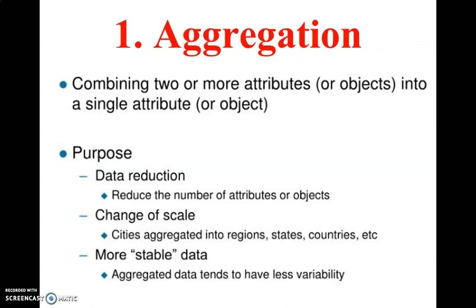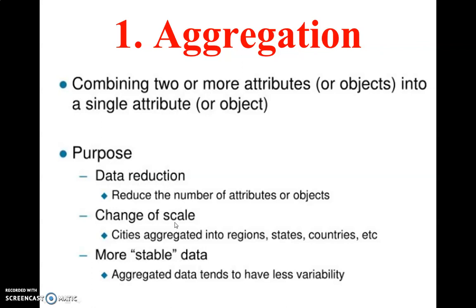So the first purpose is data reduction. It reduces the number of attributes or objects. For data reduction, I had taken an example of say 1 TB of data which is getting reduced to 1 GB of data, keeping the information intact, but it reduces the size. So data reduction converts data into smaller data sets and hence requires less memory and processing time. That is the first purpose.